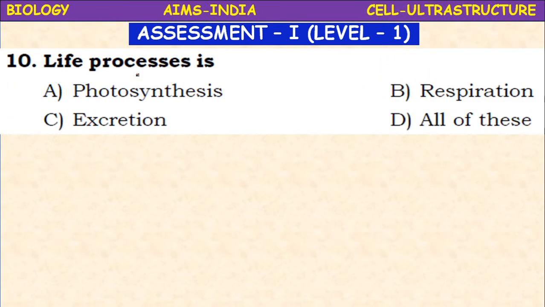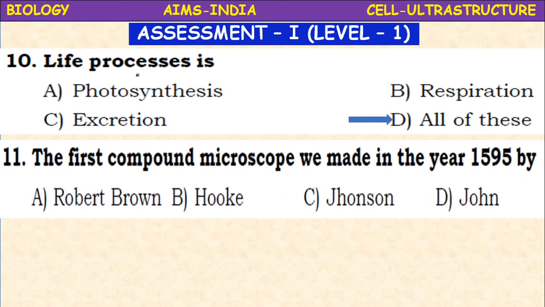Next, life processes: photosynthesis, respiration, excretion. So these are all life processes. The first compound microscope was made in the year 1595 by Robert Hooke, Robert Brown, Johnson, John.